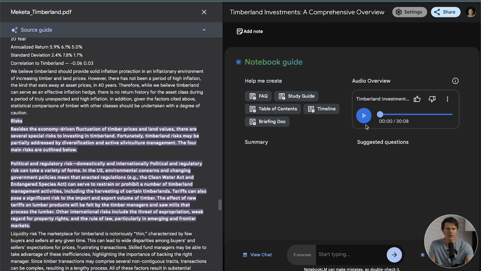But if you're driving, it's a great way to summarize contents from a huge library of content that you're trying to digest that would normally be readable or just take you a lot of time. So I like to do this for my commute typically. Just a cool way to learn, but let's give it a listen and see what this one sounds like.